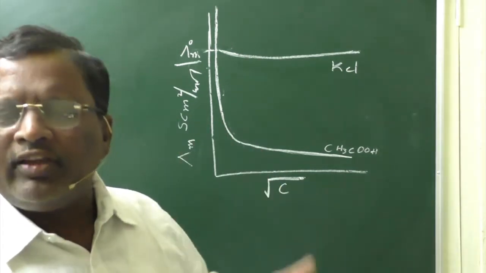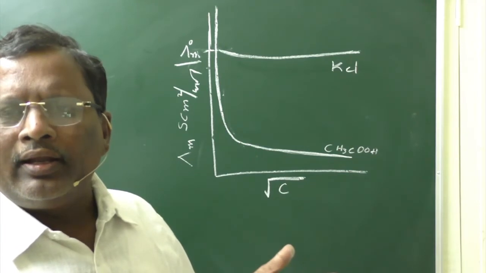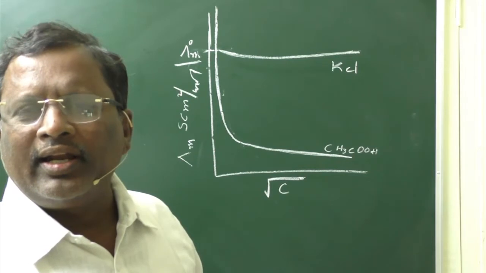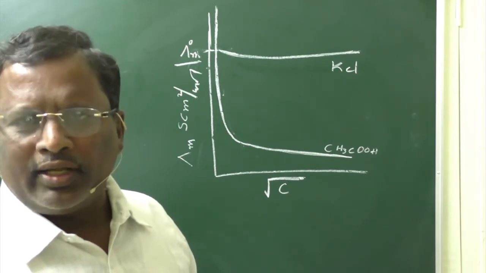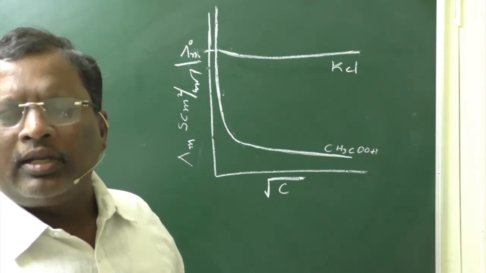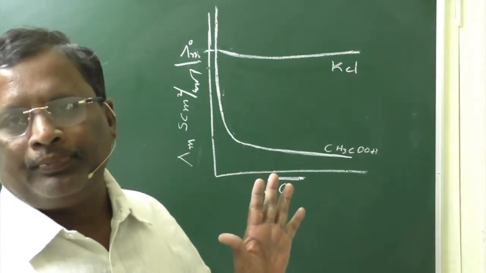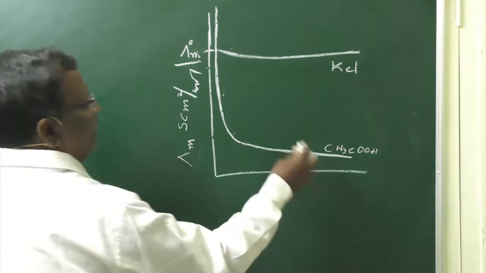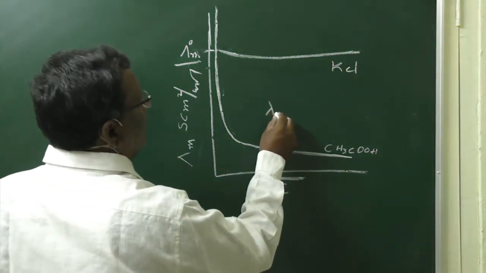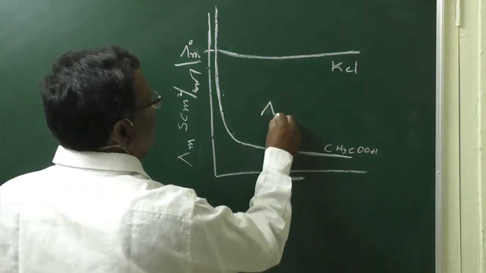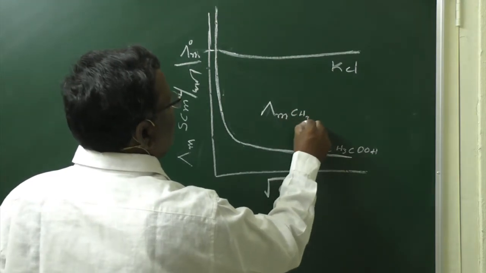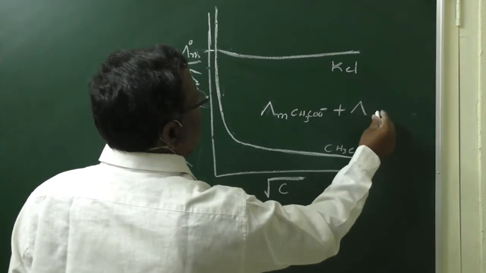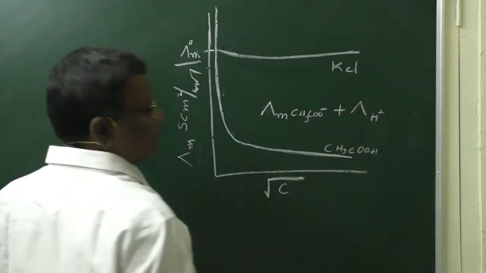In an indirect way, we can determine the limiting molar conductivity of a weak electrolyte, not in a direct way, because the molar conductivity of CH3COOH is equal to the molar conductivity of CH3COO minus ions plus molar conductivity of H plus ions.